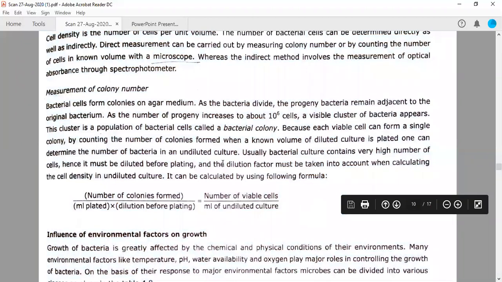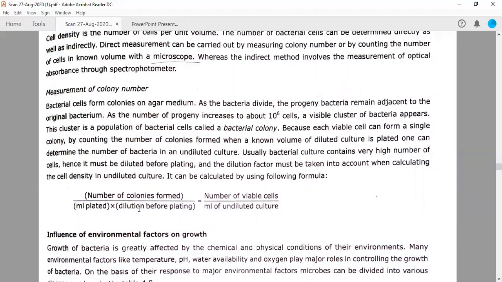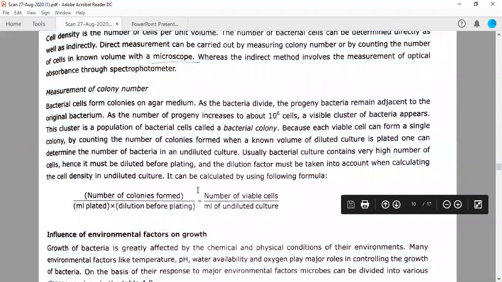You need to take this dilution factor into consideration, because if you do not multiply this value with the dilution factor which you have added before plating, you will get a wrong value. Okay, so this dilution factor is also very important. So what is the formula?